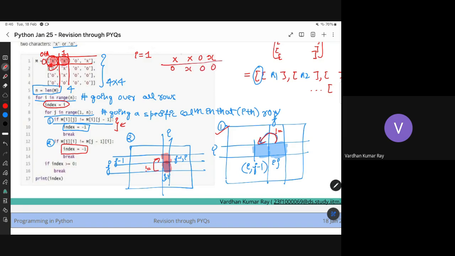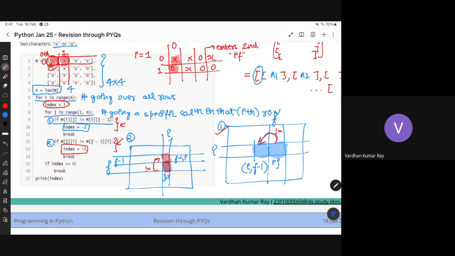For j is equal to 1 and i is equal to 0. Is the element just above me not equal to me? It is not equal to me, right? So it will go inside this, right? So enter the second if.